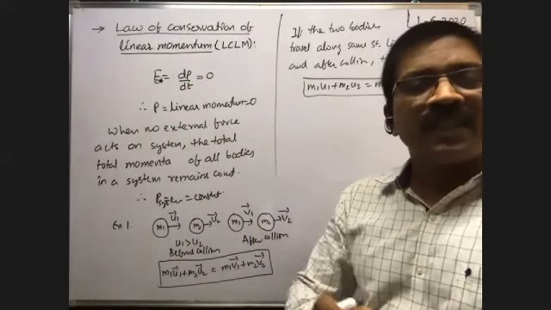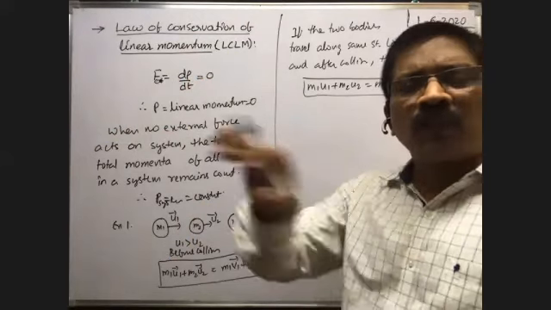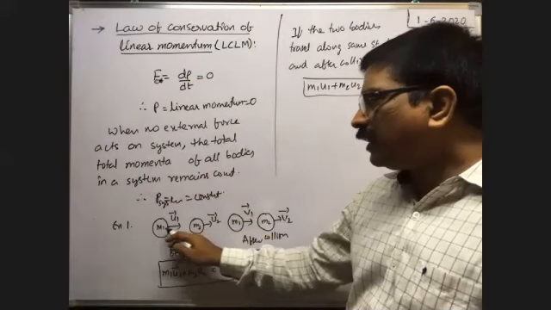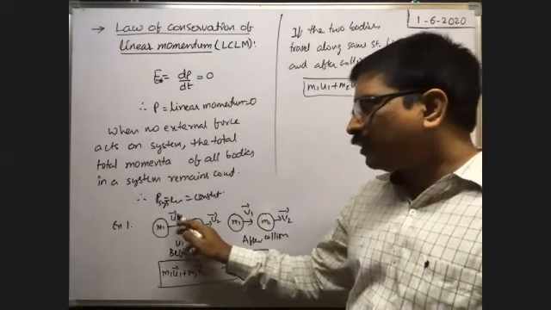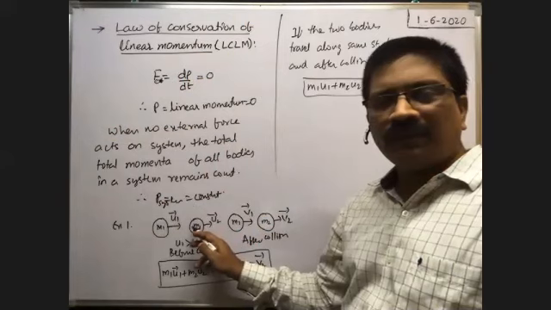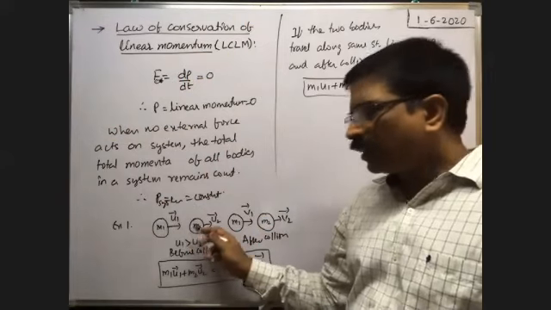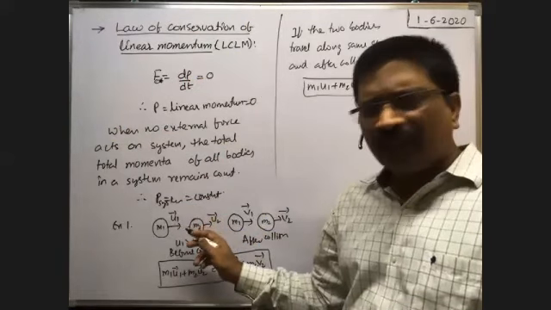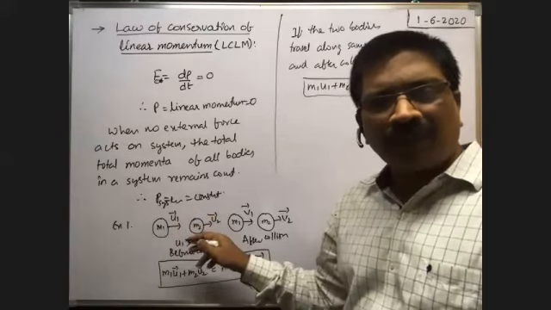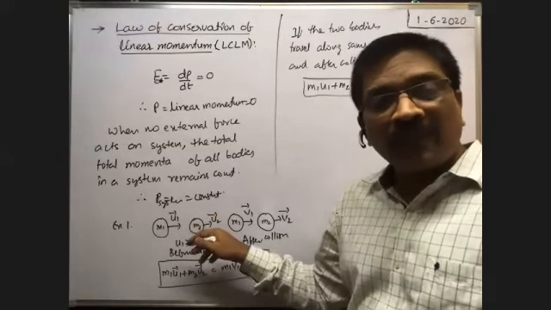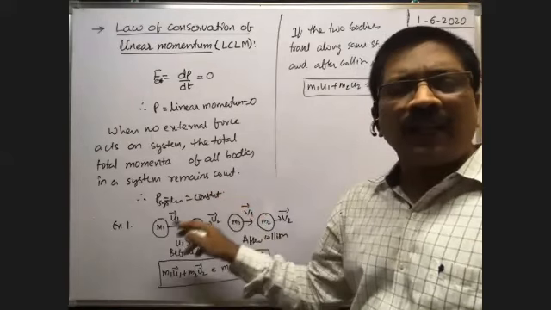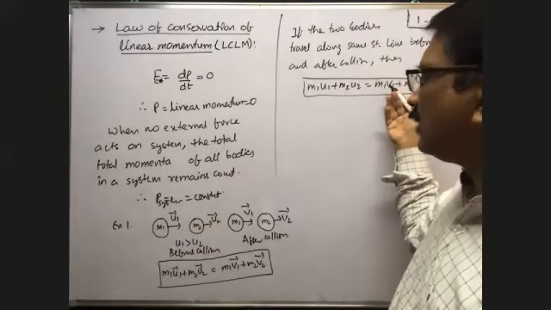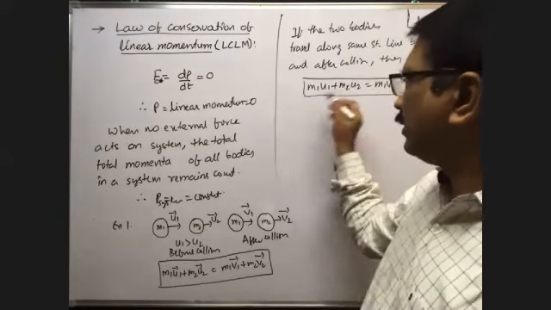Internal force can change the momentum of an individual particle, but the total momentum of the system does not alter due to internal forces. So when this particle makes a collision with this one, this particle exerts a force on this particle, that is the internal force, that is the action. This particle exerts a force on this one, that is also internal force, that is the reaction. Because of this, the momentum of these two particles changes. Individual particles change, but the total momentum of all particles in a system does not alter. That's why before collision, whatever the total momentum, after collision the total momentum remains constant or conserved. Okay, this is one example.